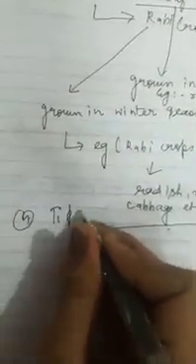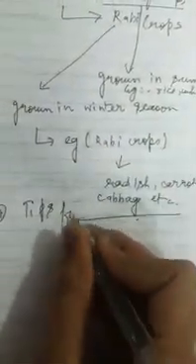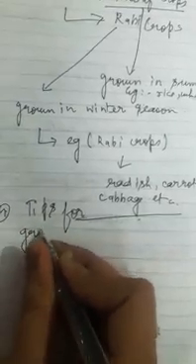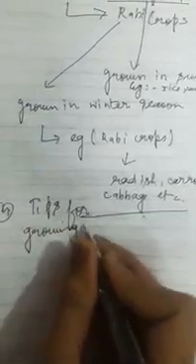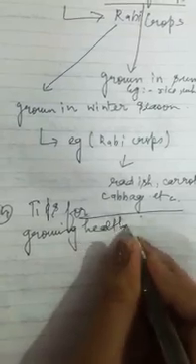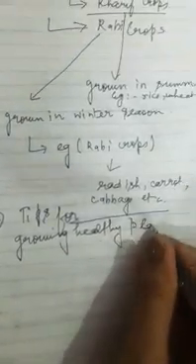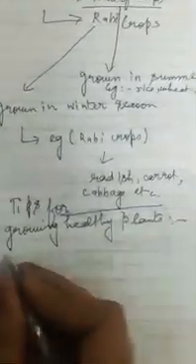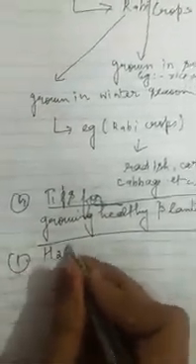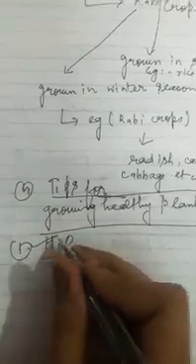Tips for growing healthy plants. So what can be the tips? One tip is that first of all we will give an adequate amount of water. Okay.